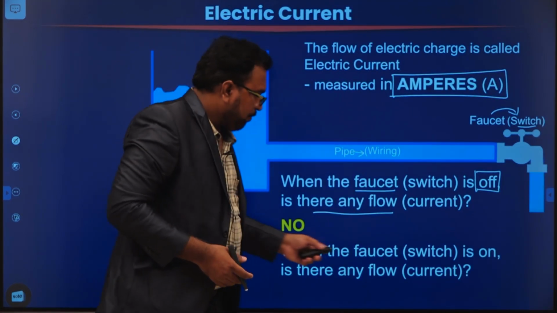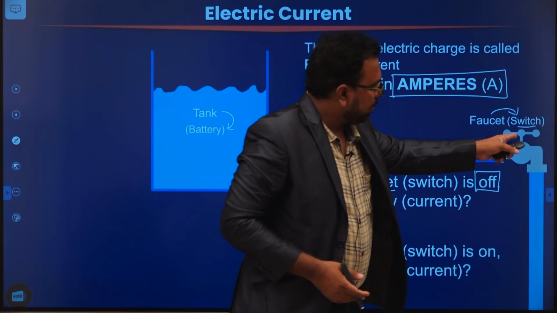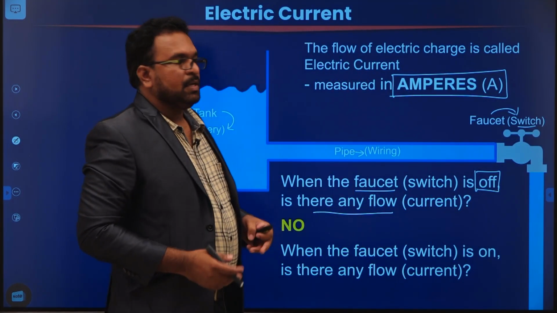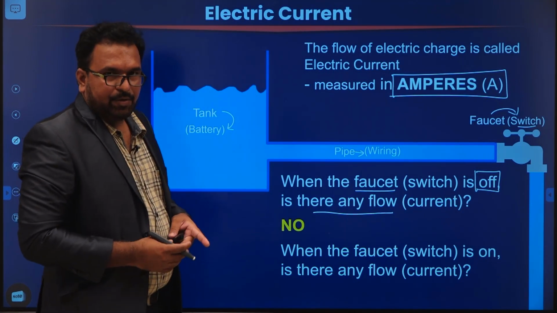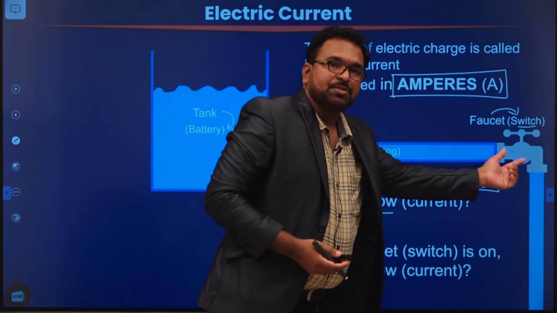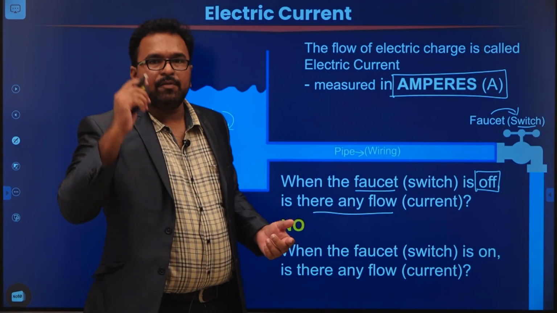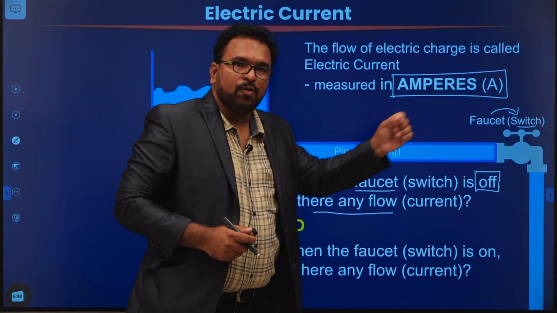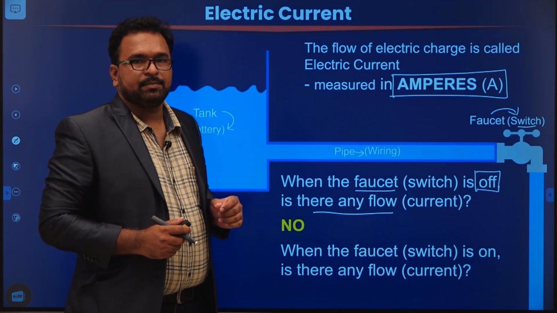When the faucet is on, when you turn on the faucet, what happens to the water flow? It will flow. Similarly, in an electrical circuit, when you turn on a switch, the fan will rotate. Similarly, when you turn on a switch, the charge will flow. That flow is called current.